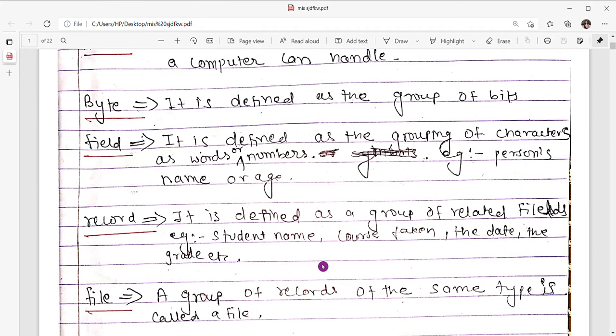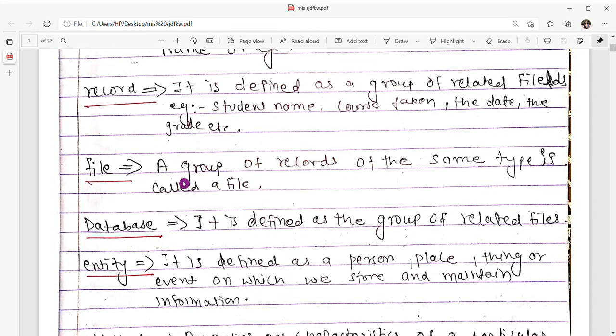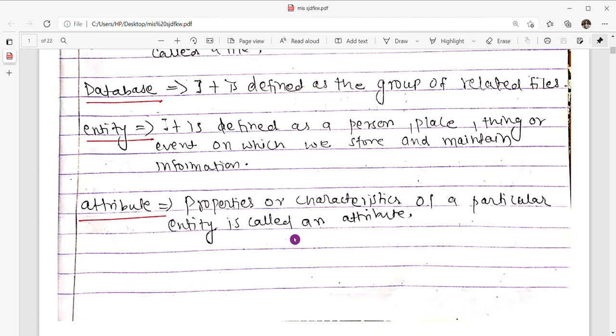Record. It is defined as a group of related fields. Example, student name, course taken, the date, the grade, etc. File. A group of records of the same type is called a file. Database. Database is defined as a group of related files. Entity. Entity is defined as a person, place, thing, or event on which we store and maintain information. Attribute. Attribute is defined as the properties or characteristics of a particular entity.